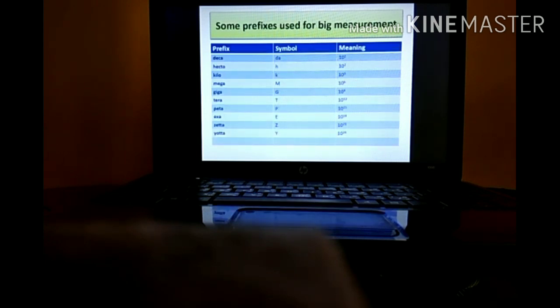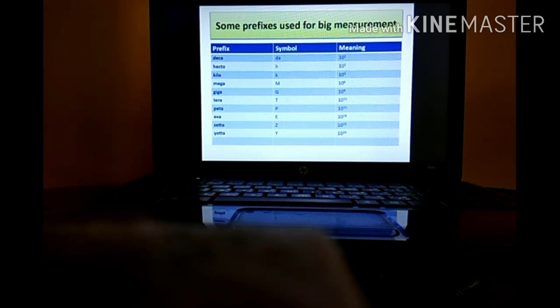Some prefixes are very important as far as your syllabus is concerned. Many of you might have studied this in your school days as well. Deca, hecta, kilo, mega, giga. See, deca is denoted by da and it is 10¹.